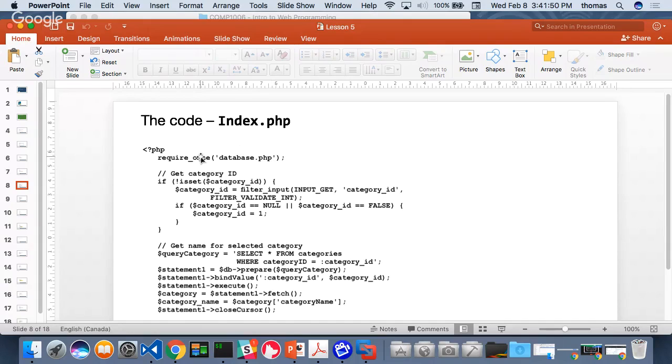And that would be really good for database.php. That's all my connection string stuff, right? I don't want to do that more than once. It'll cause an error in the database. It's like I'm creating two connections to the database. That is illegal, right? We don't want that to happen. So this is where we use require once.